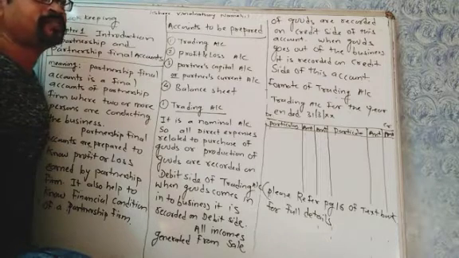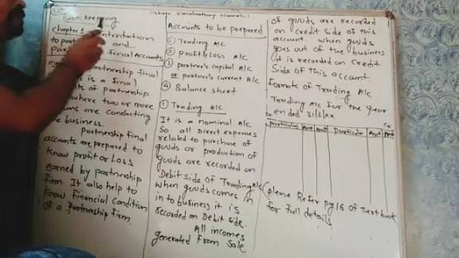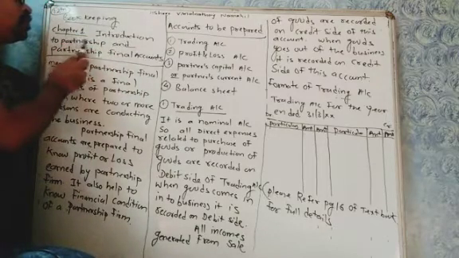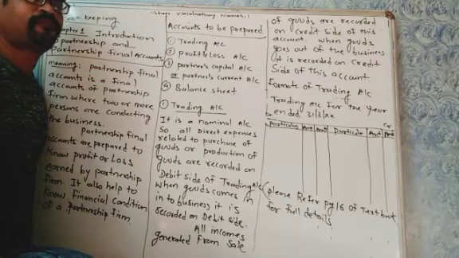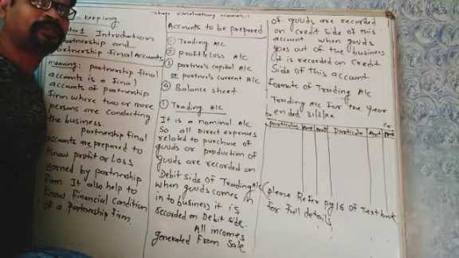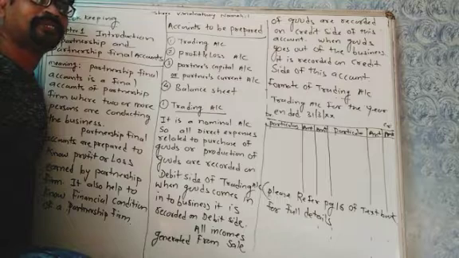Now today we will start with the first chapter of bookkeeping, Introduction to Partnership and Partnership Final Accounts. Final accounts you have already studied in the 11th standard. The basic concepts of final accounts are the same as in 11th standard.